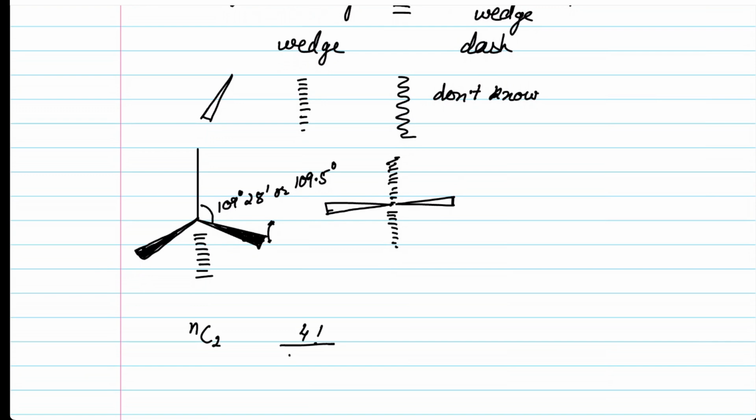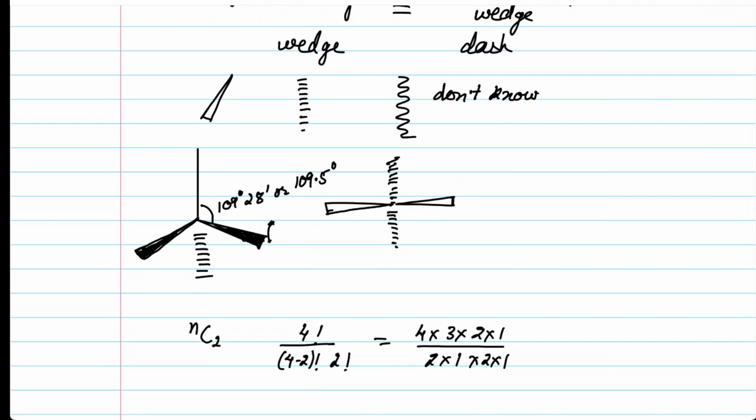This is going to be 4 factorial over 4 minus 2 factorial into 2 factorial. That would turn out to be 4 into 3 into 2 into 1 divided by 2 into 1 into 2 into 1.